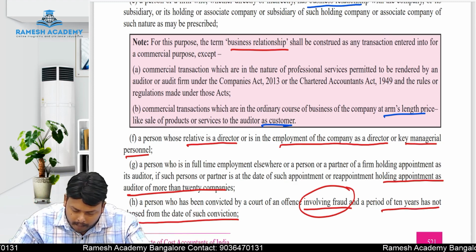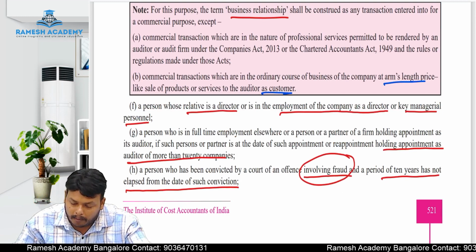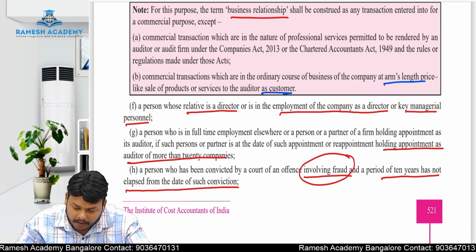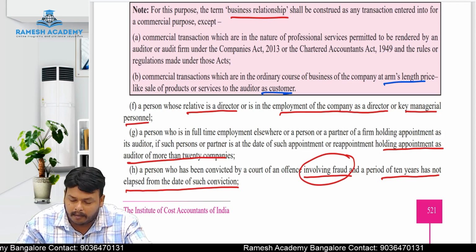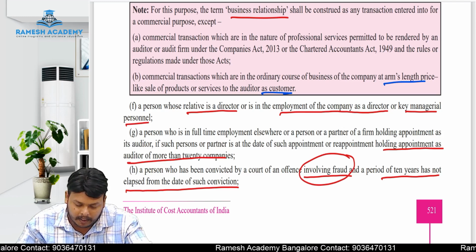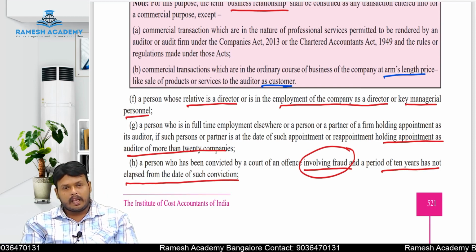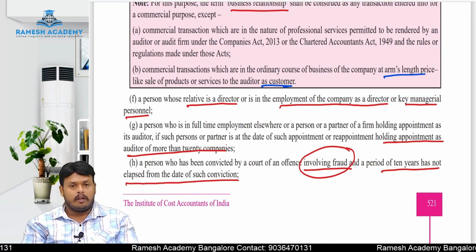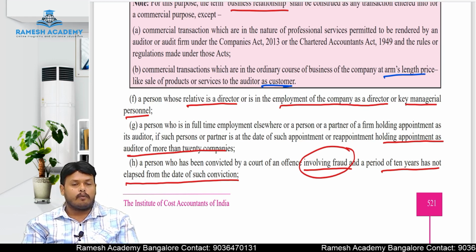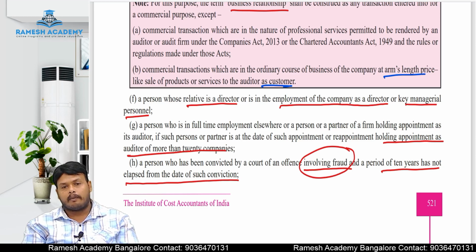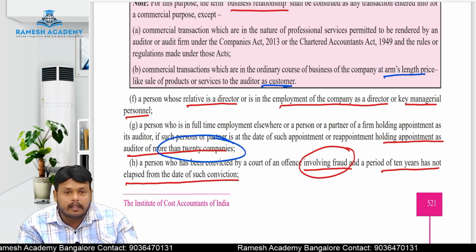Okay, now a person who is in full-time employment elsewhere, or a person or a partner of a firm holding appointment as its auditor, if such person or partner is, at the date of such appointment or reappointment, holding appointment as an auditor for more than 20 companies, there is a ceiling limit. A person who is a qualified chartered accountant holding a certificate of practice can audit not more than 20 companies. Maximum number of audits, how much? 20 companies. Important MCQ question they will keep on asking in the exam.